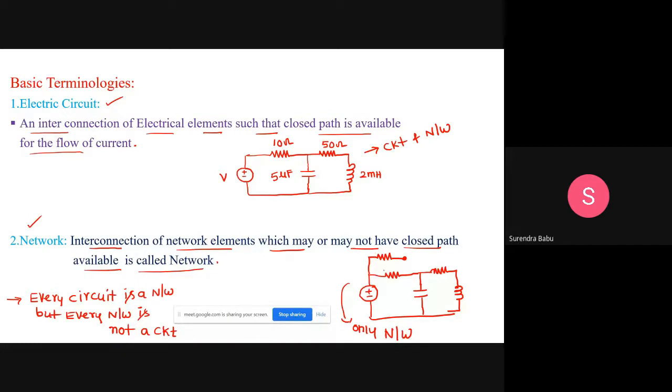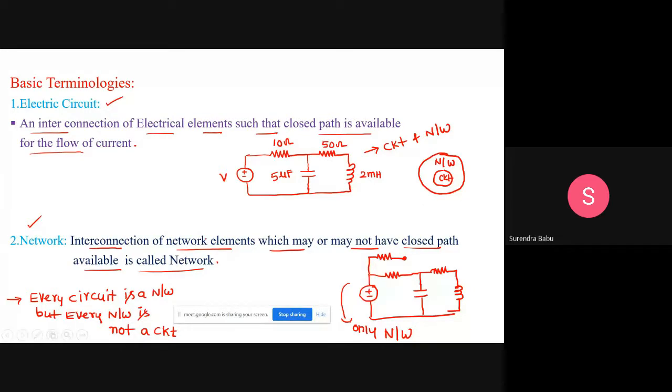But if you remove this branch, then it becomes a circuit also. That's why if you take this as the network, then a part of this network is nothing but a circuit. That means a circuit is a subset of the network.